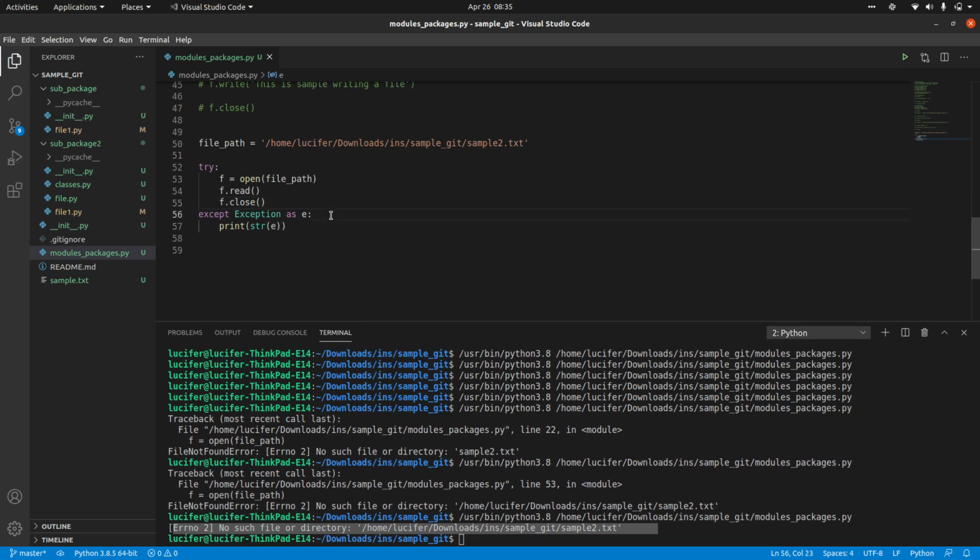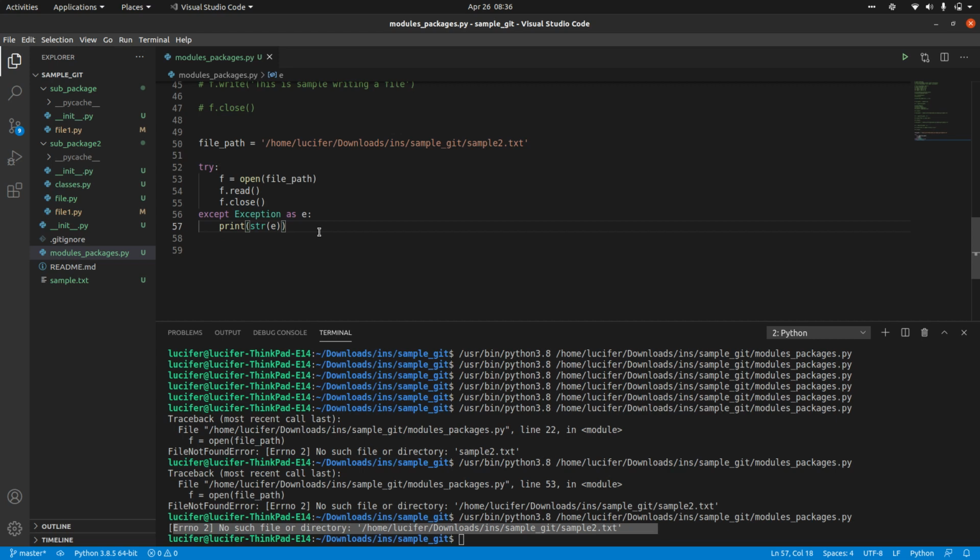But rather than just printing these things, sometimes we might have to create the file if the file does not exist. So this is how we handle the errors. We are getting an error, handling that error, and just showing the error message to the customer, or any end user, right? But sometimes we'll have to create a file if the file does not exist. Then we'll have to write into that or read from that, right?